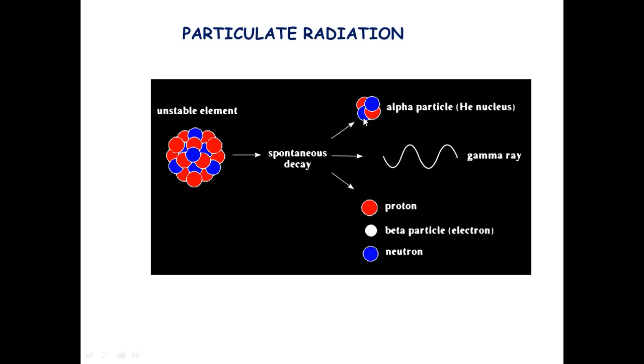They dissociate to form the alpha particle, which is your helium nucleus. They emit a gamma ray. And apart from that, the particles we already talked about in the fundamental structure of the atom: proton, neutron, and electron. So larger atoms, because they are unstable, release a certain amount of particles and energy. This is known as particulate radiation.